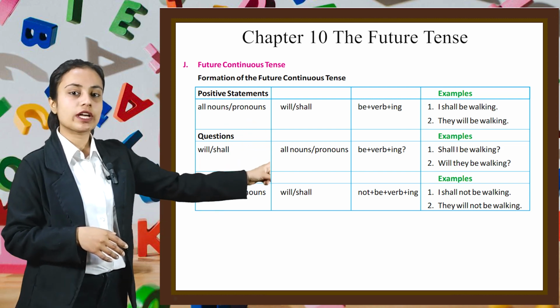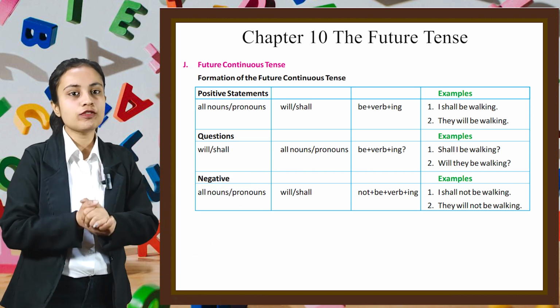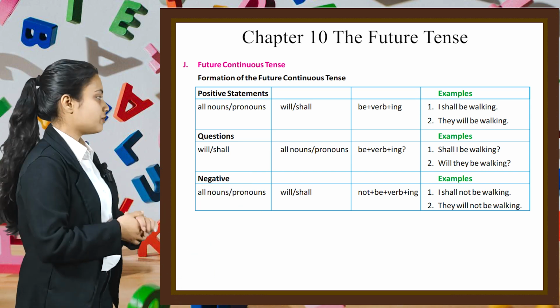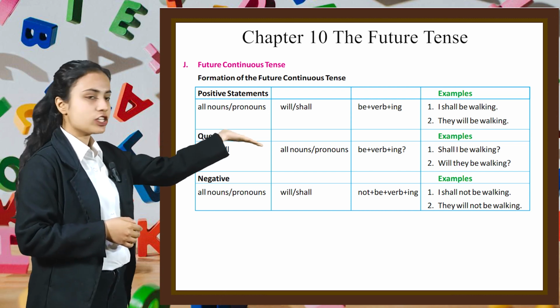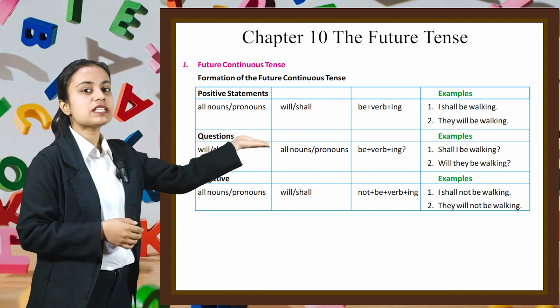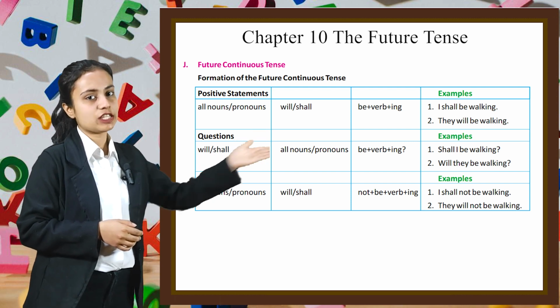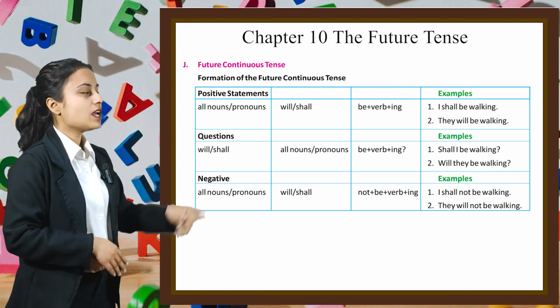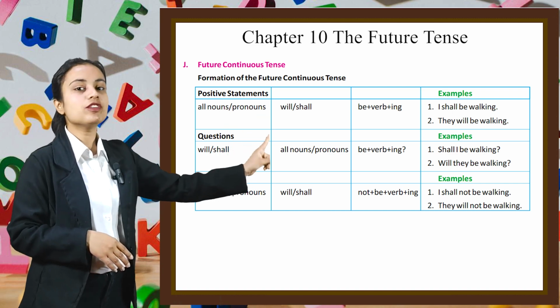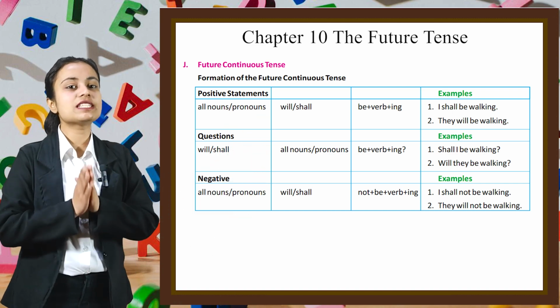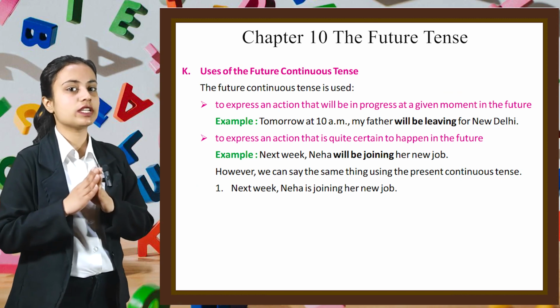Will they be walking? Similarly, if we have to form a negative statement, first we write all nouns or pronouns, then will or shall, then not plus be plus verb and ing form. For example, I shall not be walking. They will not be walking. Now let's see some uses of future continuous tense.